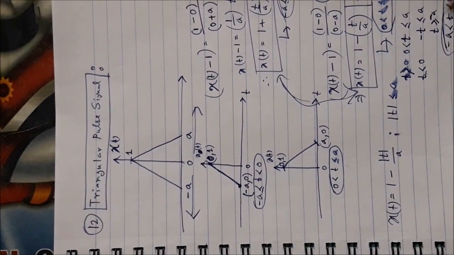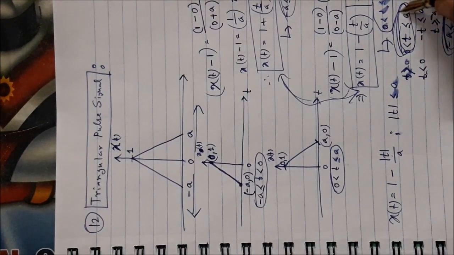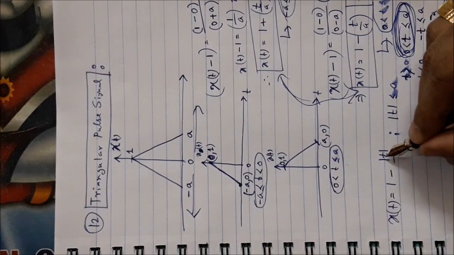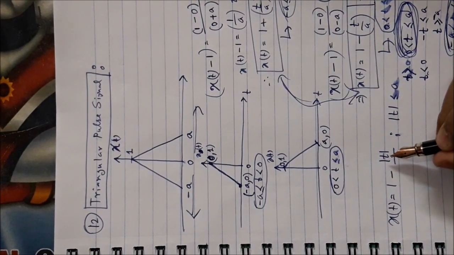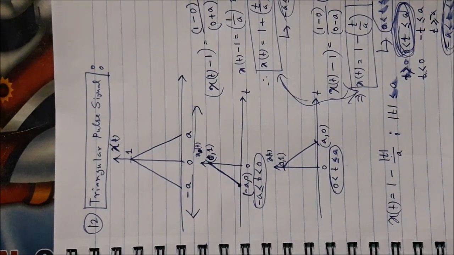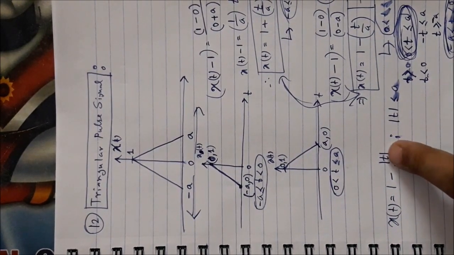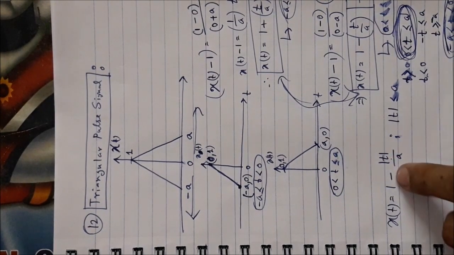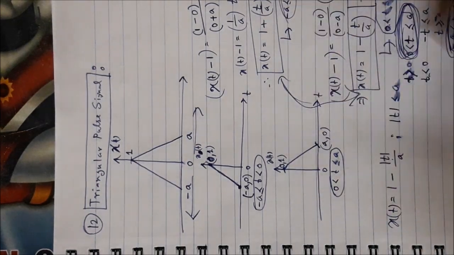So for both of these cases this equation will be there. For the positive case, modulus of t will be equal to t, and here it will be negative, so modulus of t will be equal to minus t, and this plus sign will be positive. So in this way you can relate these two equations.